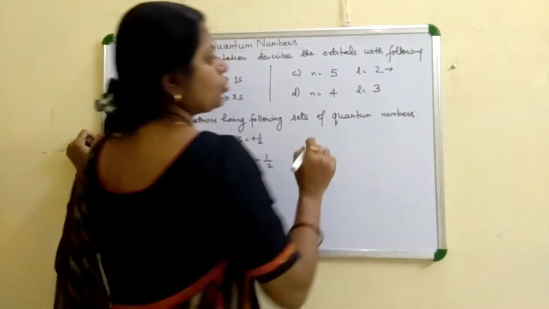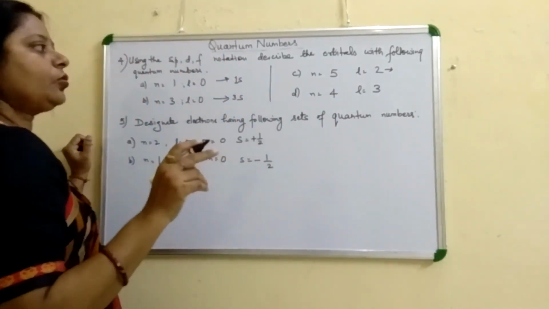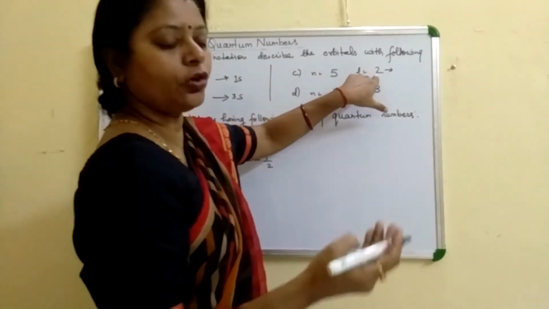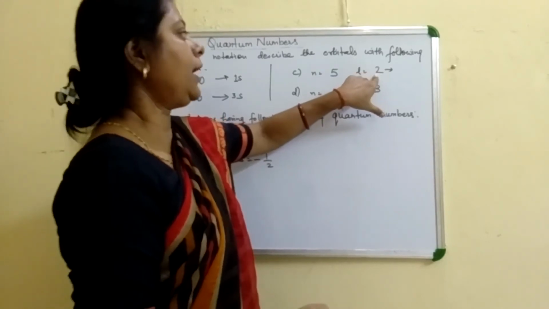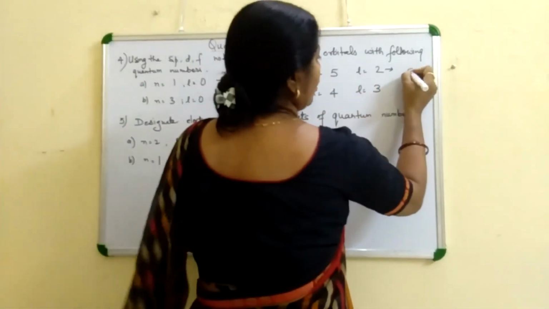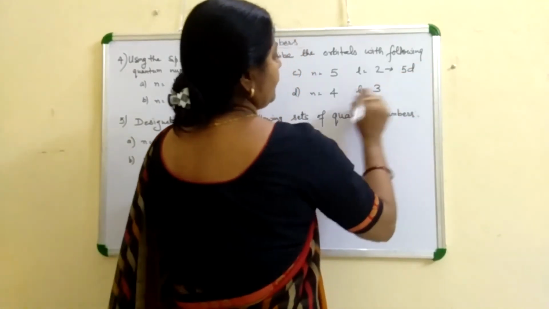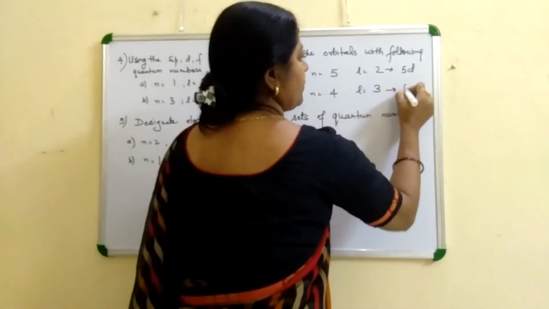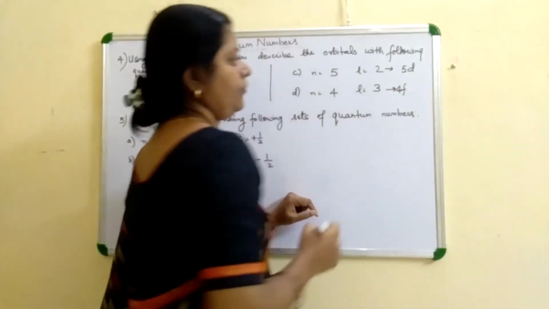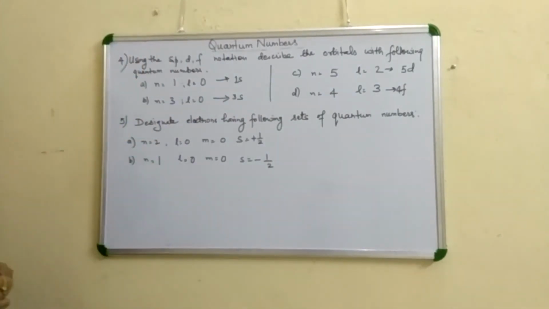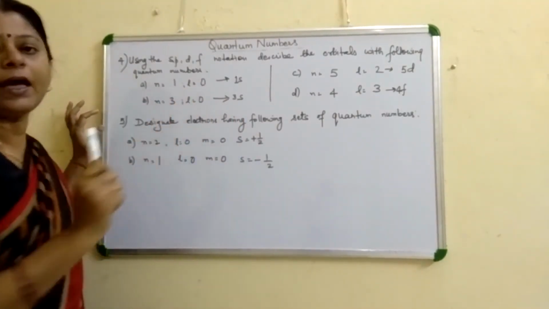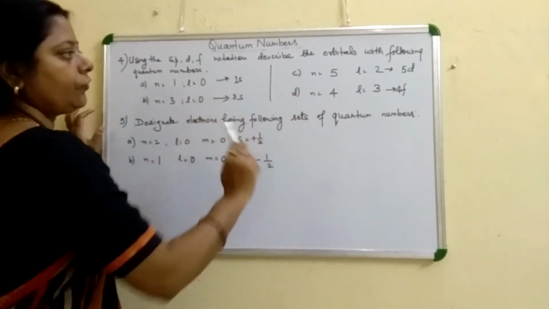For this, n is equal to 5 and L is equal to 2. If L is equal to 0, S orbital. If L is equal to 1, P orbital. L is equal to 2 means D orbital, so it is 5d. L is equal to 3 means F orbital, so it is representing the 4f. The letters represent the orbitals like spdf, and n represents the energy level. For that you will write down 1, 2, 3, 4 before the orbital.